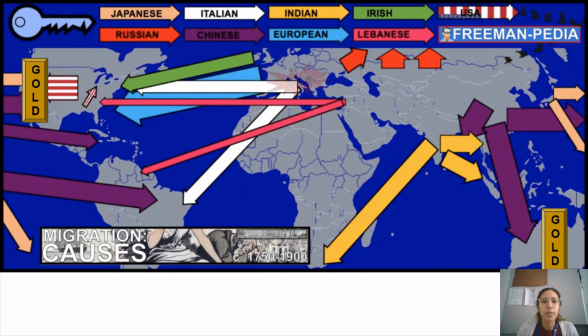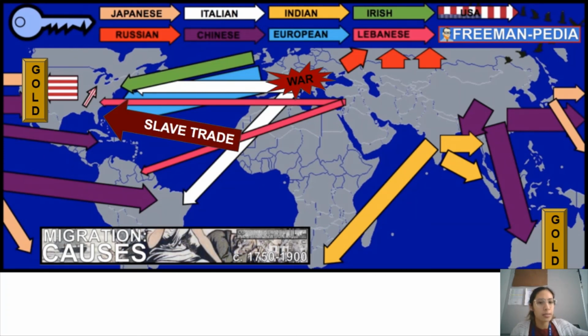We also see people flee war and political instability that happened in Europe, and that's going to cause lots of Italian immigrants to come to South America and the United States, and lots of European immigrants to come to the United States. And then we also, you remember, have the slave trade. The cause of this was in the last time period. That is an example of a coerced migration of people because they were forced to move from Africa to the United States.